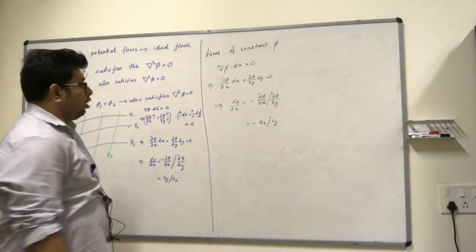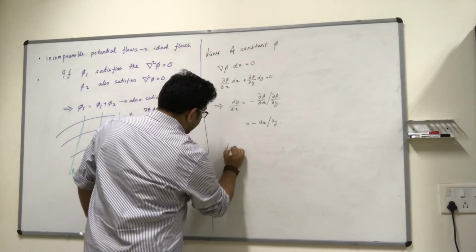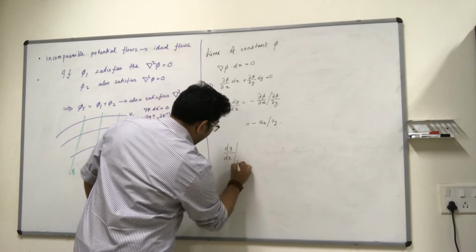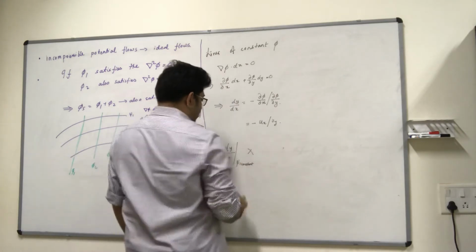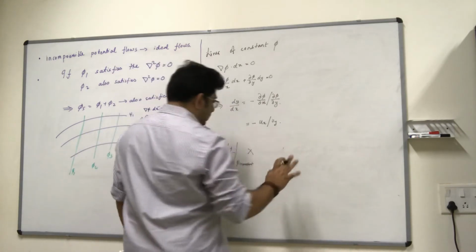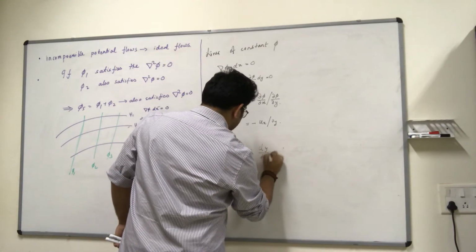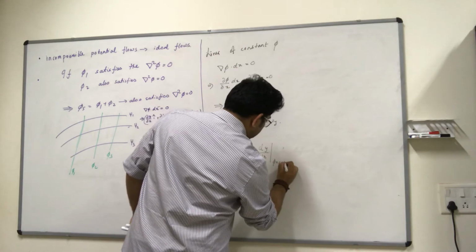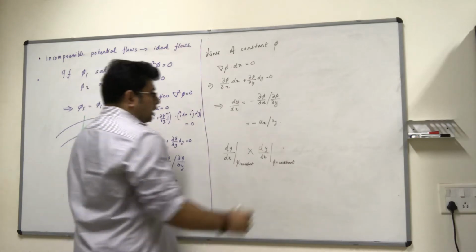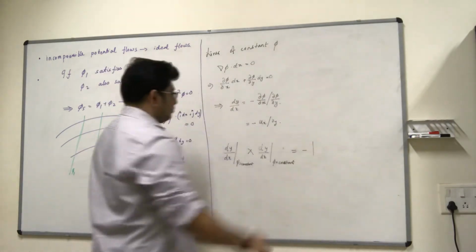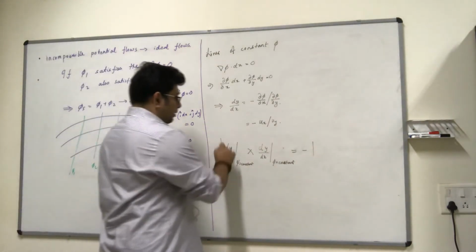Now you see dy by dx for psi equal to constant, multiplied by just the numerical value, this is not some vector multiplication, into dy by dx for phi equal to constant, is equal to minus 1, right? If I multiply these two, I get minus 1. When do you get that?